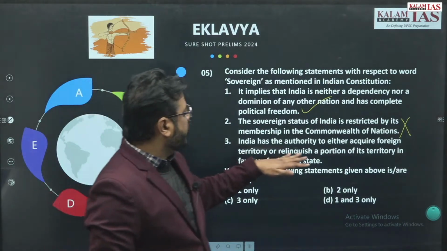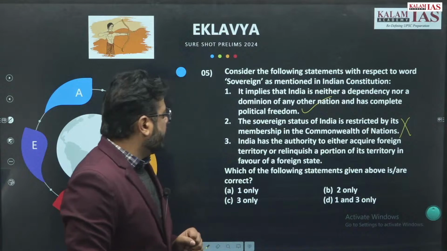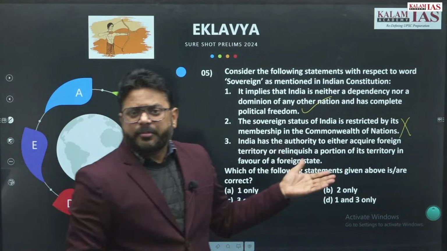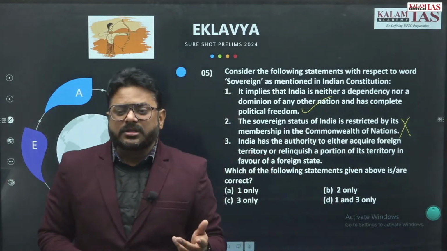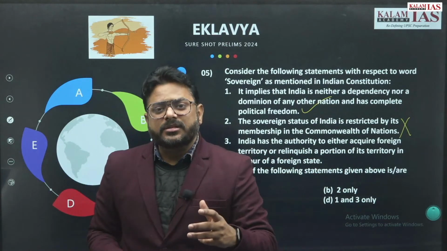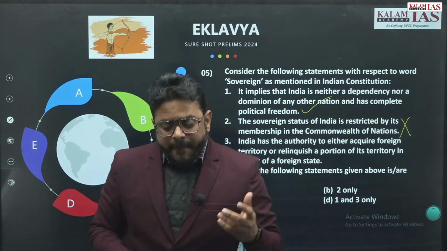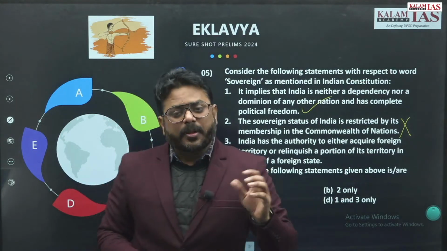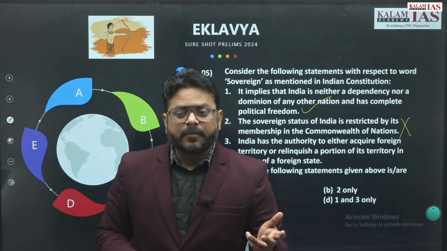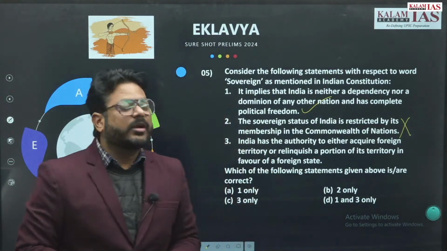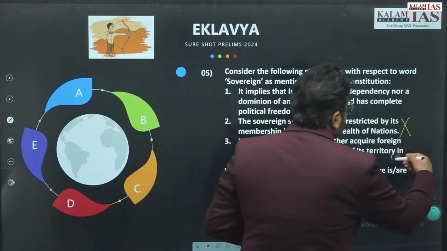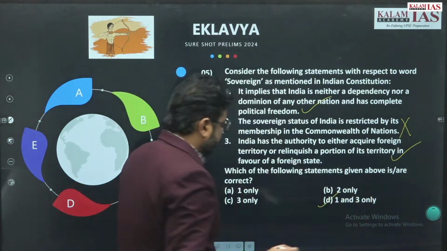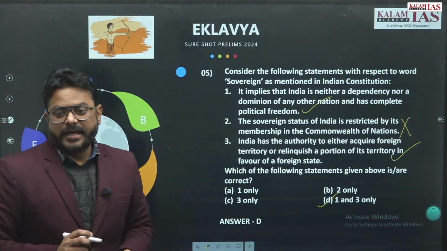India has the authority to either acquire foreign territory or relinquish a portion of its territory in favor of a foreign state. So that is correct. We have already acquired several territories, like Goa and Pondicherry. Plus we have also given away some territories. The land border agreement has been there, where parcels of land were exchanged, right? So such things are already happening. So this statement is also correct. The answer will be 1 and 3, right?